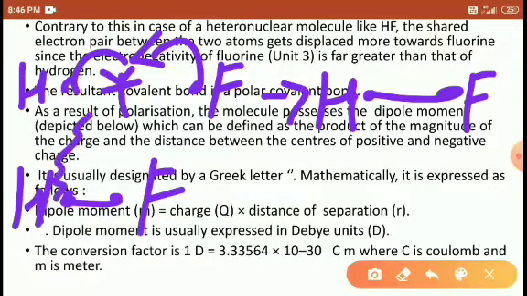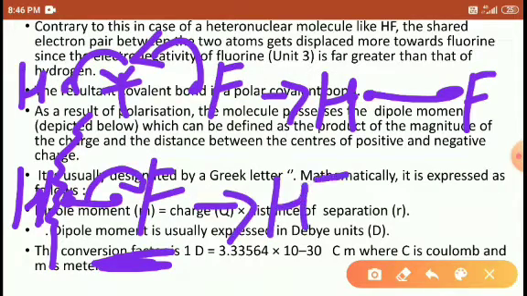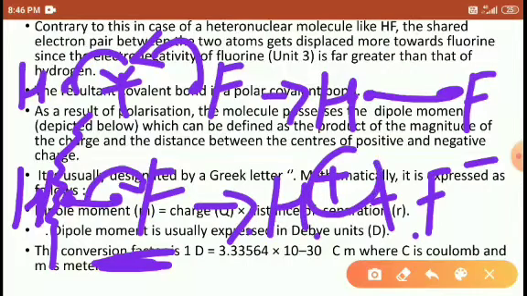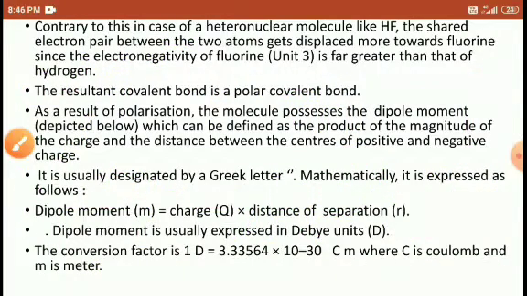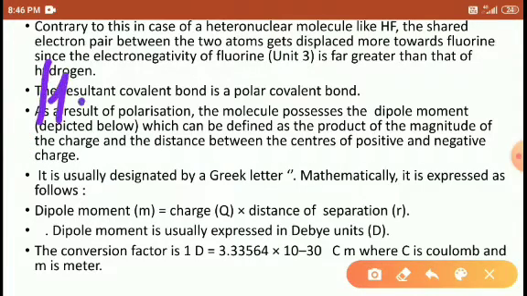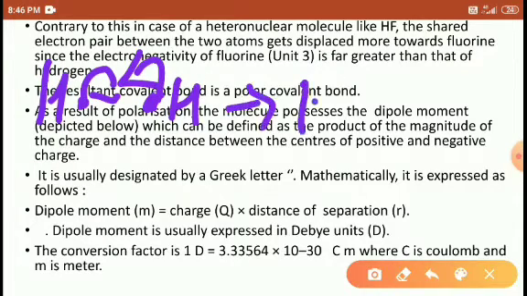HF dissociates heterolytically because fluorine is more electronegative, so the pair of electrons moves towards the fluorine, so it forms H plus and F minus. Such a type of compound we call a polar covalent bond because here it forms charges. But in non-polar, both have one electron, both are sharing to form H-H bond.